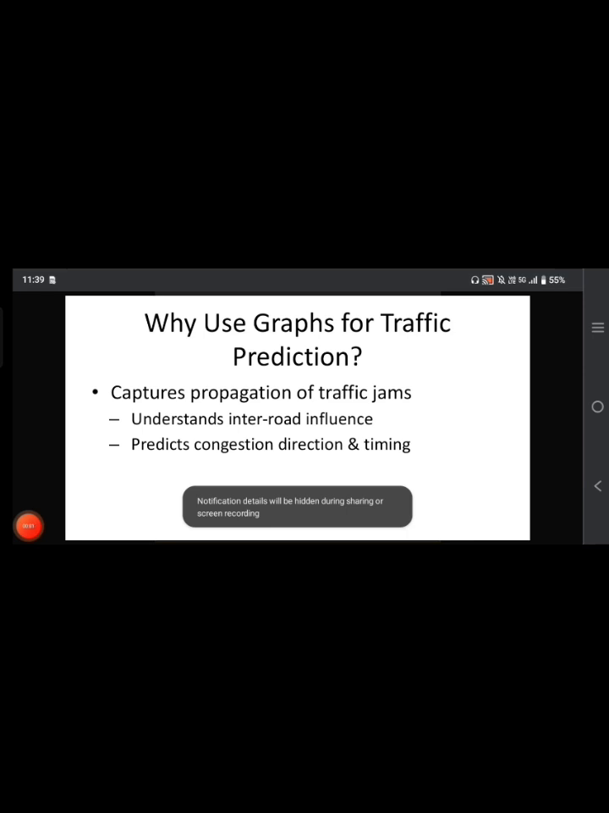Why are we using graphs for traffic prediction? It captures the propagation of traffic jams, understands inter-road influence, and predicts congestion direction and timing. Imagine a situation where there are four junctions on a road, and one junction gets jammed by traffic. How does it influence the other junctions? To overcome these problems, we are using the city graph for traffic prediction.